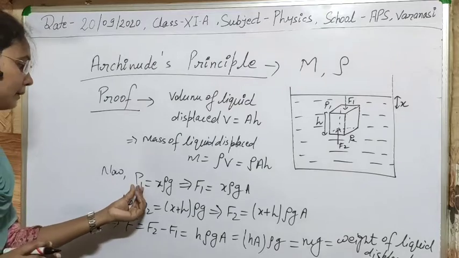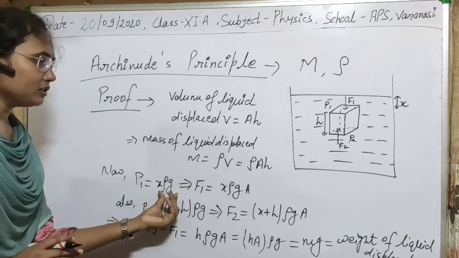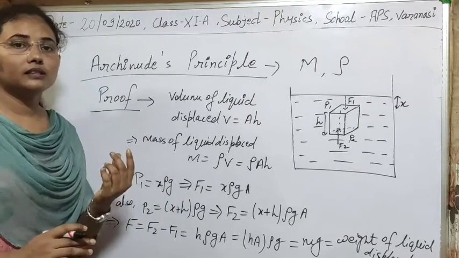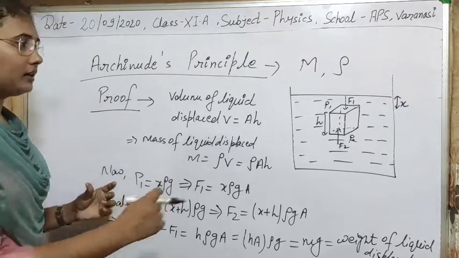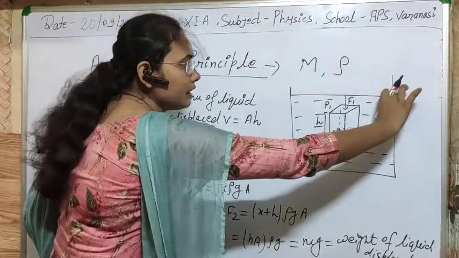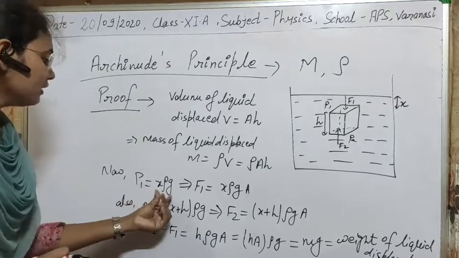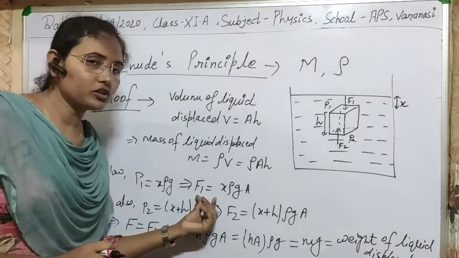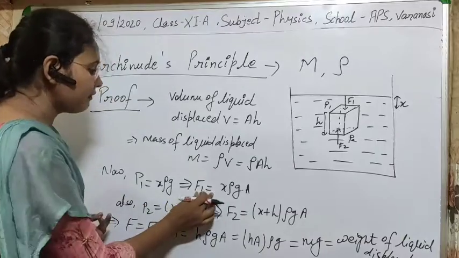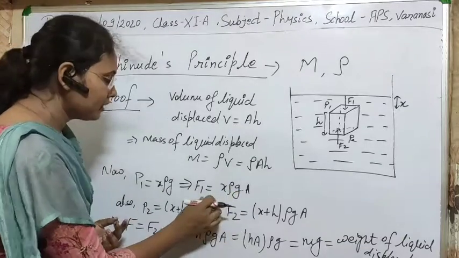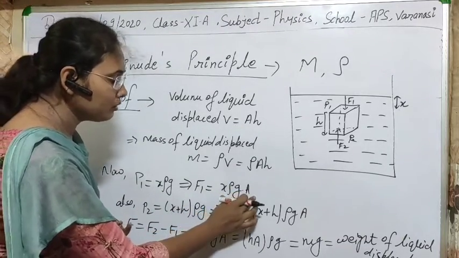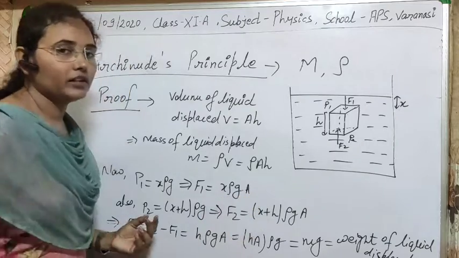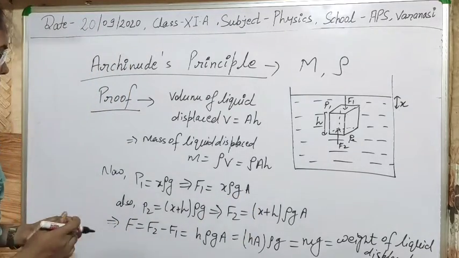So what will be the pressure P1? As you know, the value of pressure P1 is H rho G, and here the value of H is X, meaning depth is X, so X rho into G. So we can calculate the force easily from here. What will be the force? F equal to P into A. It means that F1 equal to P1 into A, and we can easily solve it to find F1.